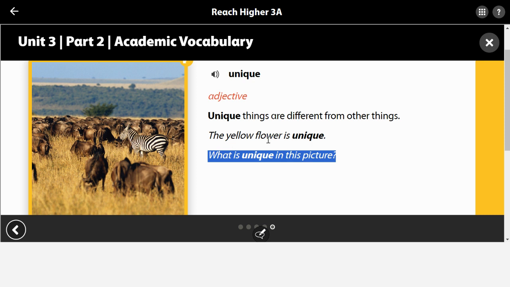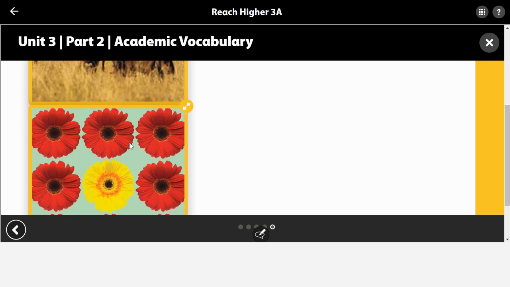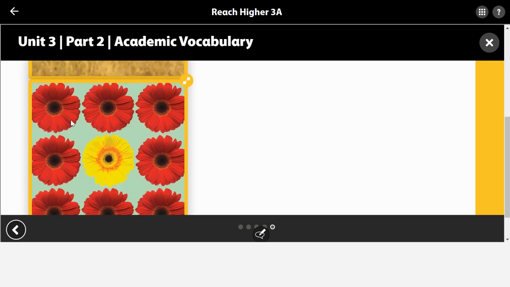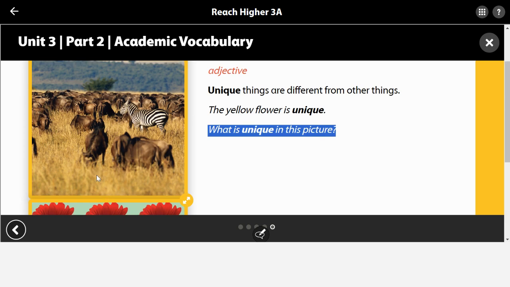It says the yellow flower is unique. Oh, there it is. Sorry, I had to scroll down. So here we can see among the red flowers that there is a yellow flower. So the yellow flower is unique in this group because it's different. What is unique in this picture? If we're looking at this picture, we can see the zebra here is different from the rest of the group, which makes it unique.